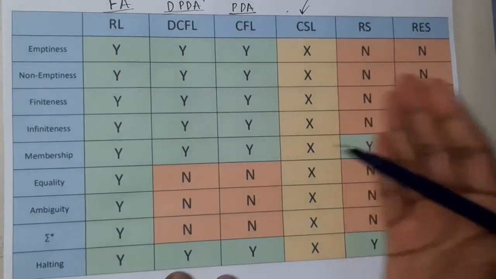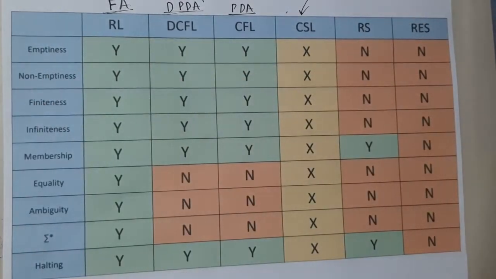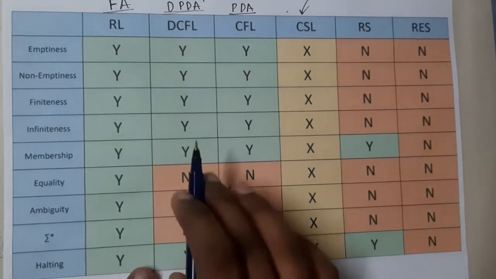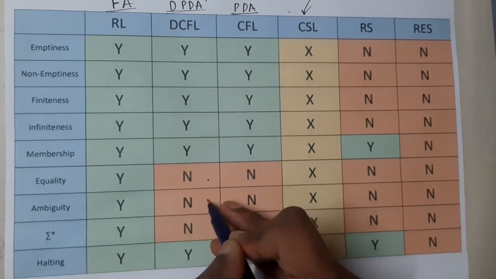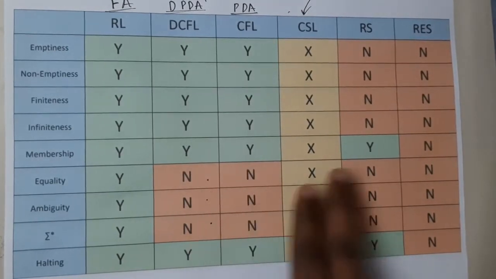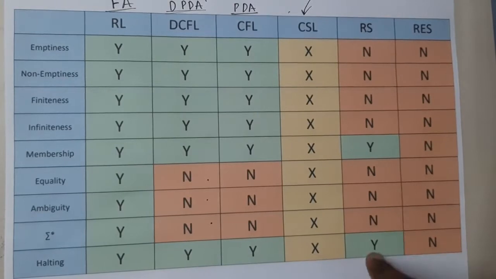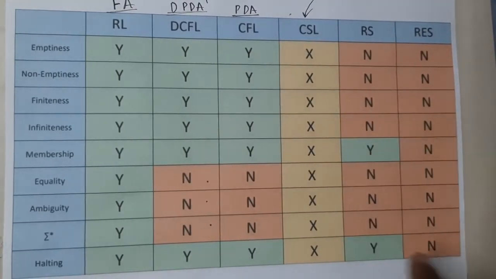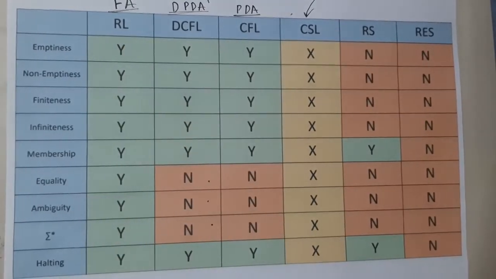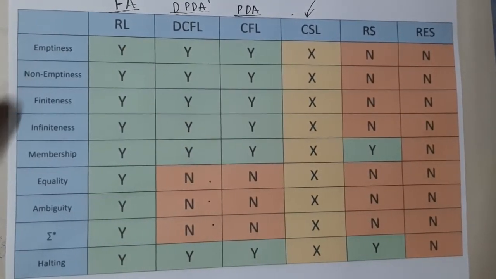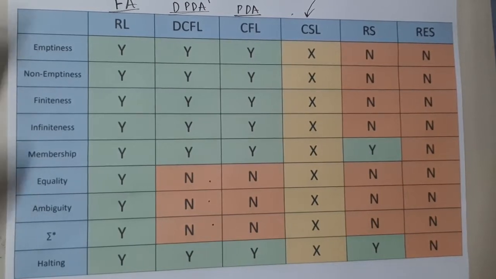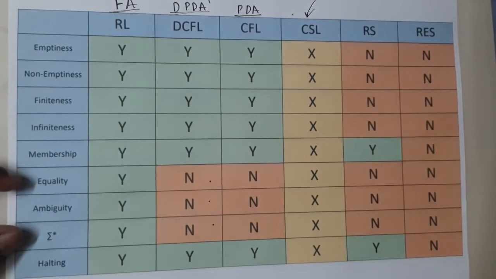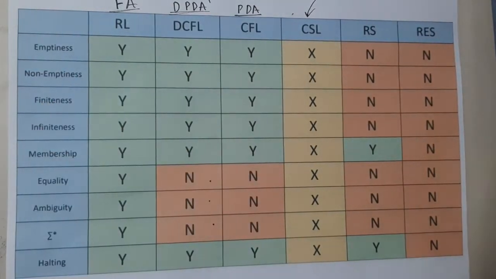Yes, so I think till here it's clear, right? So the previous ones we have already discussed, right? Yes, I think from here everyone is clear with these decision properties, right? Yes, so to be clear, PDA does not follow equality, ambiguity, and sigma star, right? Yes. And recursive set follows membership and halting. Recursive enumerable set will not follow anything, and regular language will follow everything. So everything I mean here: emptiness, non-emptiness, finite, infinite, membership, equality. So the first six are most important, guys, to be clear. Okay, ambiguity, sigma star, and halting. So these three are not followed by both PDAs, okay?